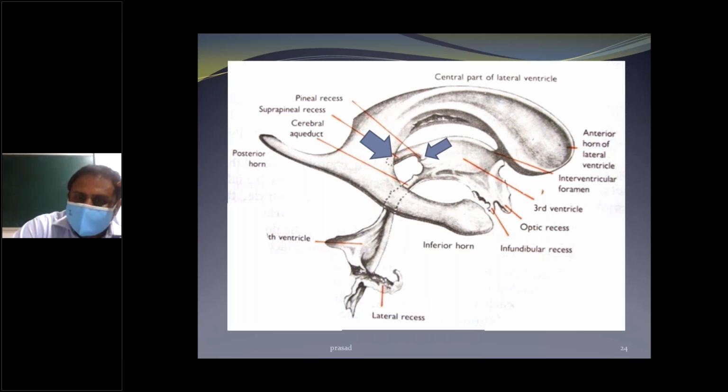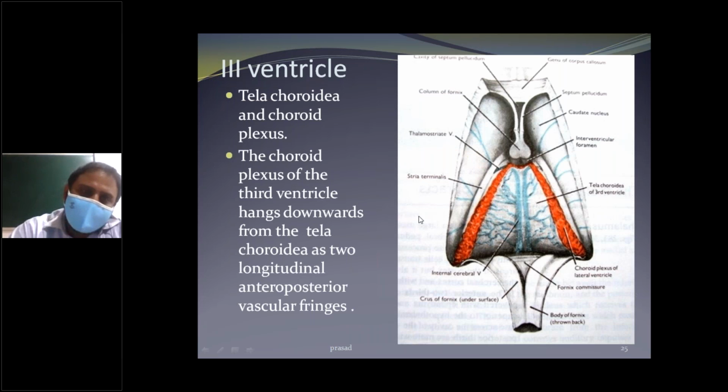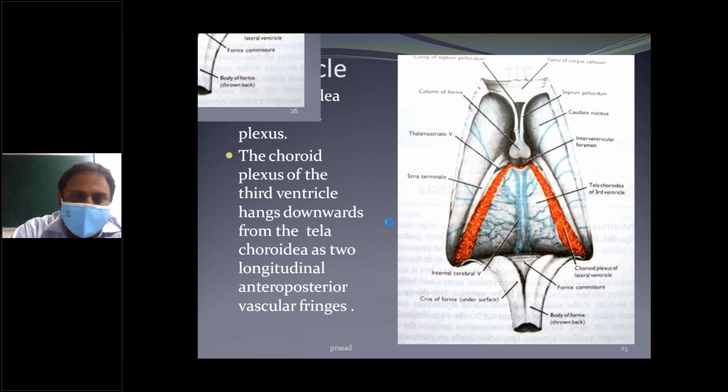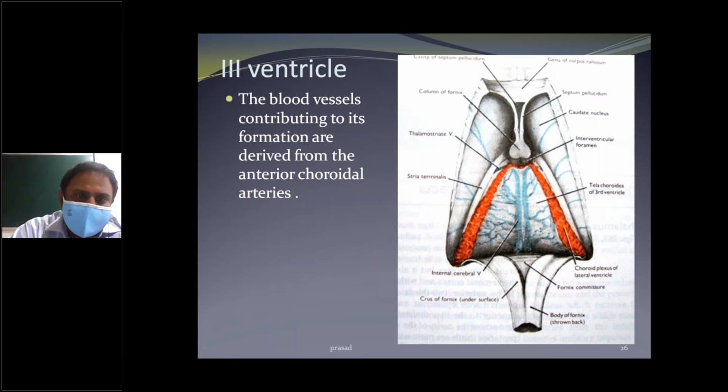Optic recess, infundibular recess. This is the interventricular foramen. The blood vessels contributing to the formation of the choroid plexus are derived from the anterior carotid arteries. Okay, thank you.